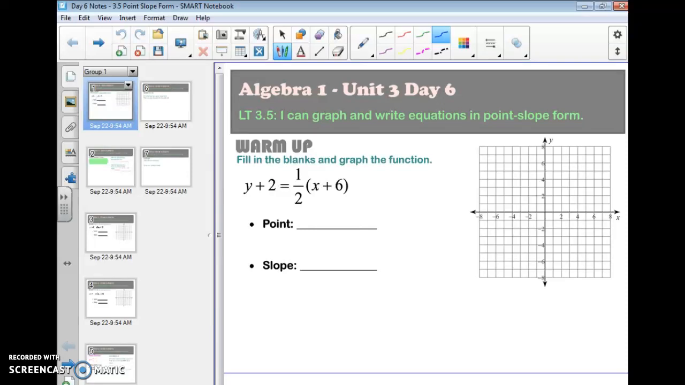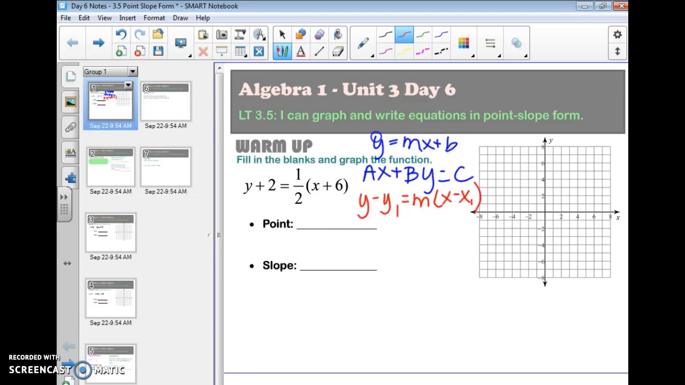For your quiz, I'm going to do a quick recap of what point-slope form looks like. So we talked about slope-intercept form, which looks like this. We've talked about standard form, which looks like this. And then today we're going to talk about point-slope, which looks like this. y minus y1 equals m times x minus x1.